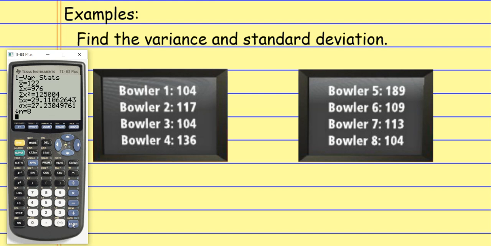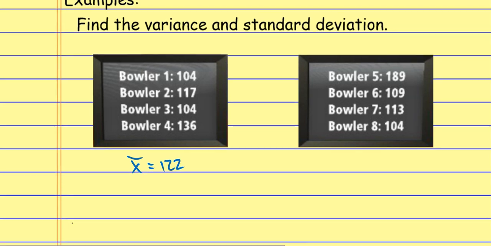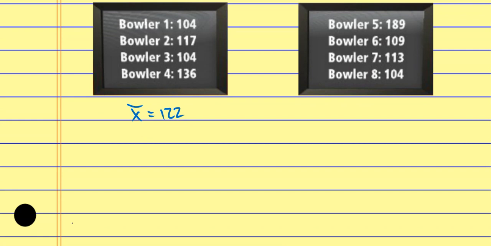The very first thing you should notice is that the first thing listed is that x with the bar over it. And x with the bar over it, well, that's our mean. That's the symbol for mean. So I'm going to copy that down. So let's copy down the mean. And we already calculated the mean by hand earlier, but here it is thanks to the calculator.